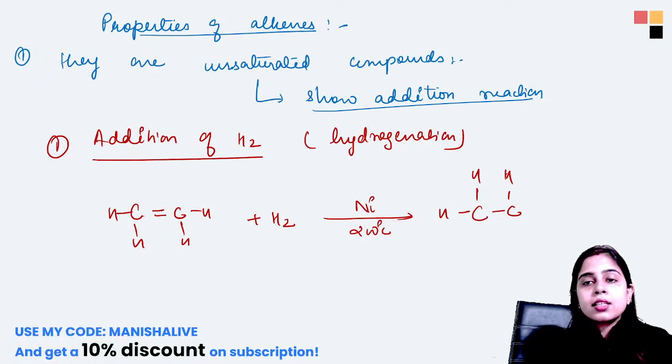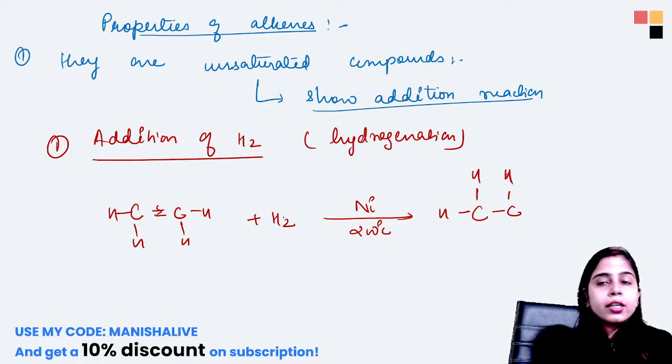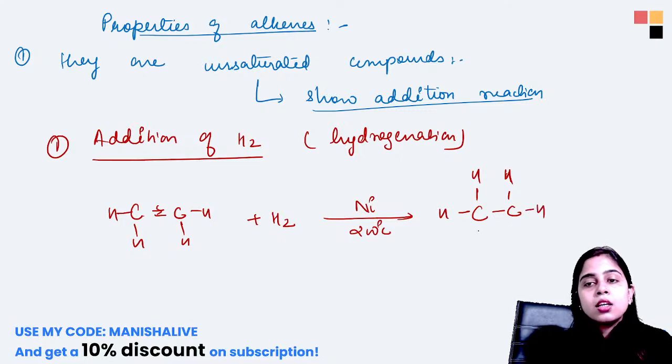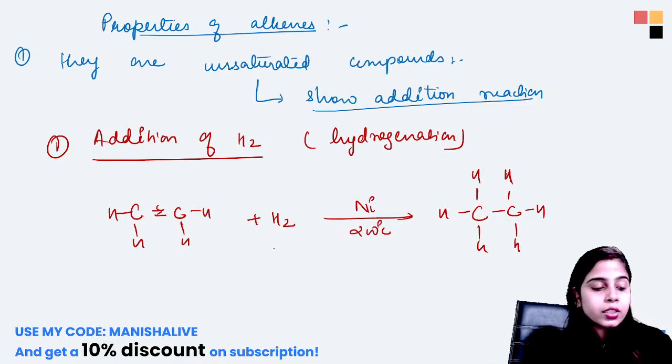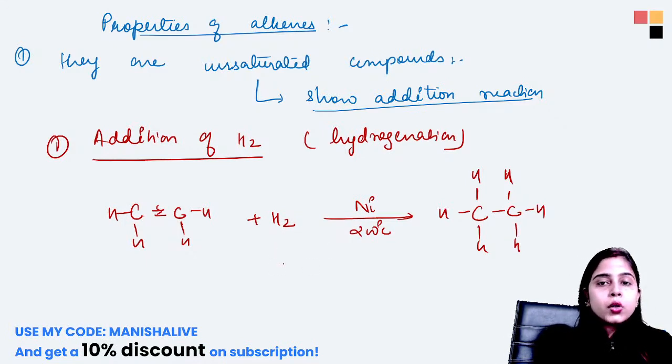So here you can see this bond has broken and those two hydrogens have come and got attached to these two carbons to form your saturated compound. That means your unsaturated compound has been converted to a saturated compound.